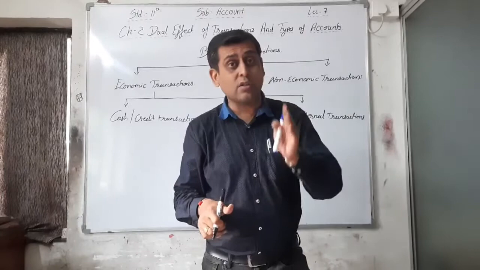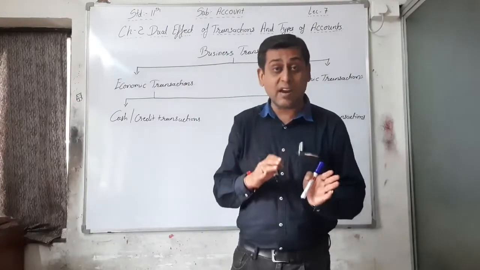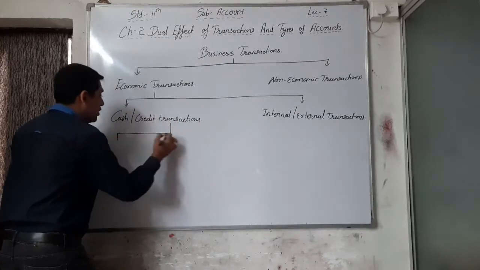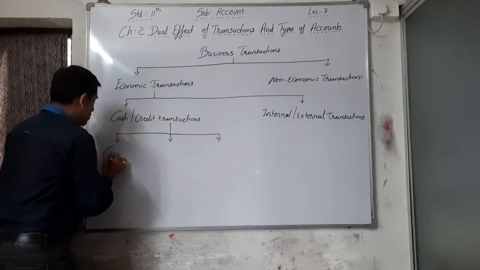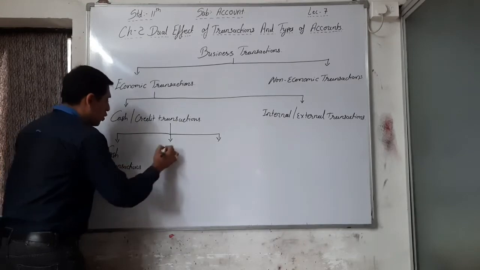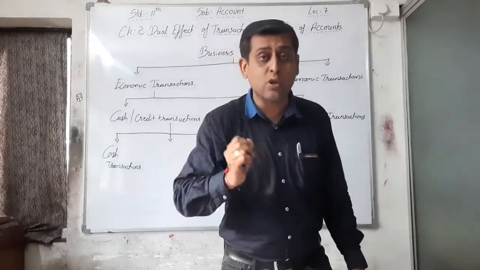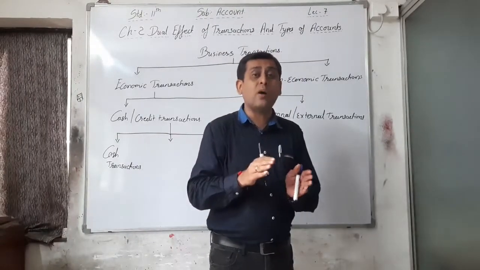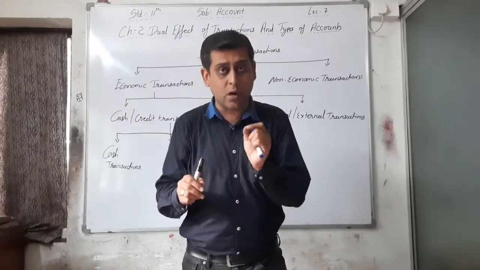Cash and credit transactions have also three subparts, that is cash transactions, credit transactions and other transactions. We have to understand all these because whenever we are writing an account, we first of all know the business transactions, which type of transactions there are, then we have to know about the types of accounts, and then we can write the particular account, right?